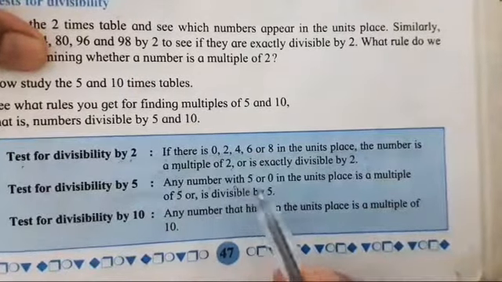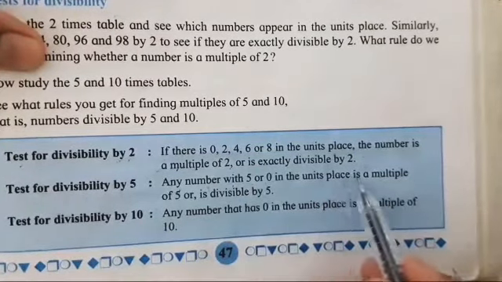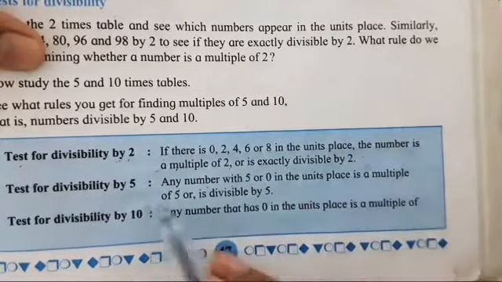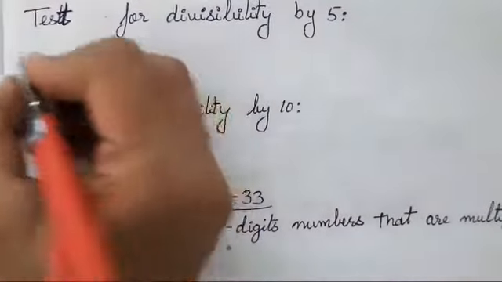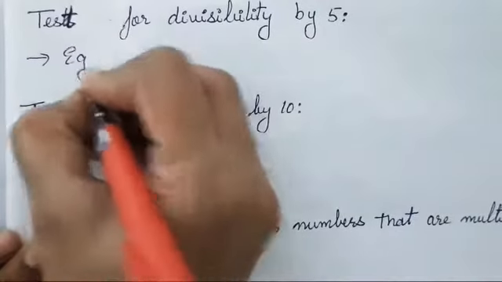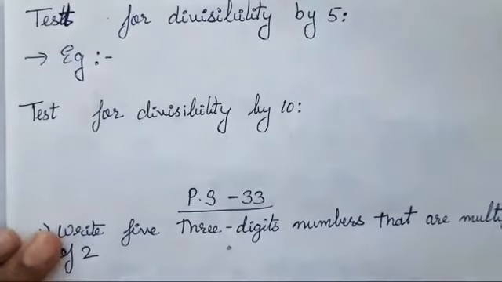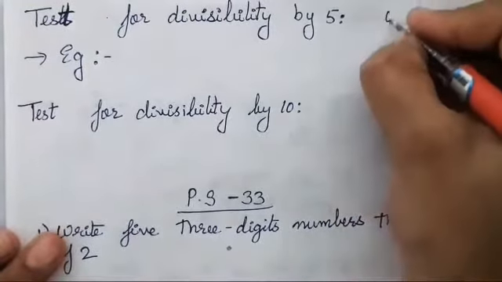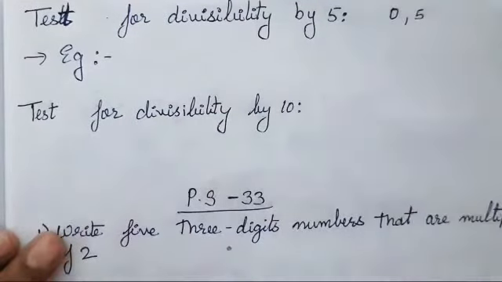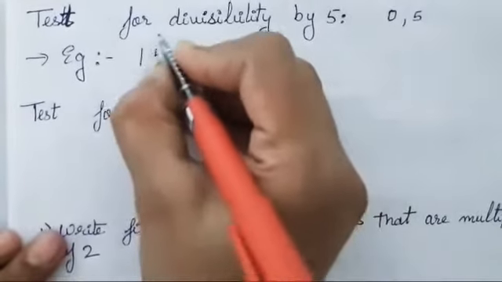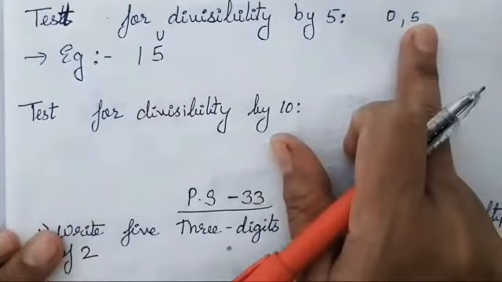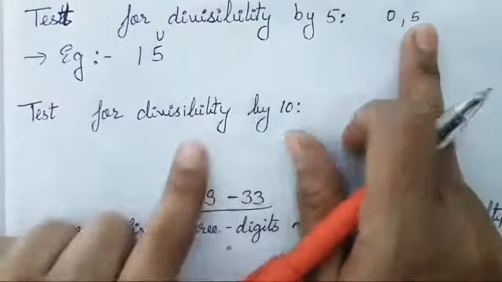Any number with 5 or 0 in the units place is a multiple of 5 or divisible by 5. Now what does this mean? We will give a few examples to you. In the units place, the number should be 5 or 0. So if we write 15, in the units place 5 is there, that means it is completely divisible by 5.